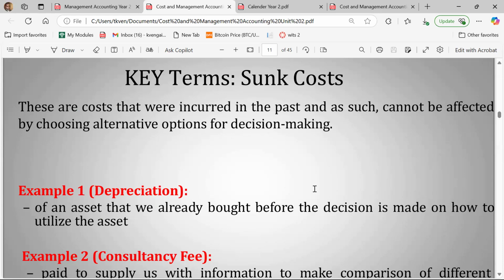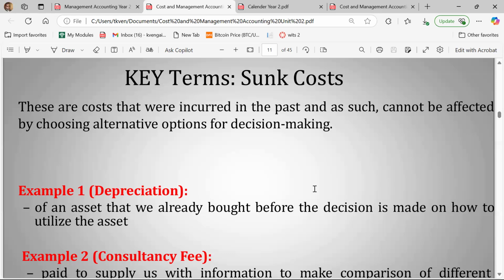Remember, for me to do that, I have to pay that engineer or that architect to give me the estimated costs. Guess what? Whether I build in Durban or whether I build in Cape Town, I've already spent money on that engineer to give me the estimates, or that quantity surveyor to give me the estimate. So that is a sunk cost.